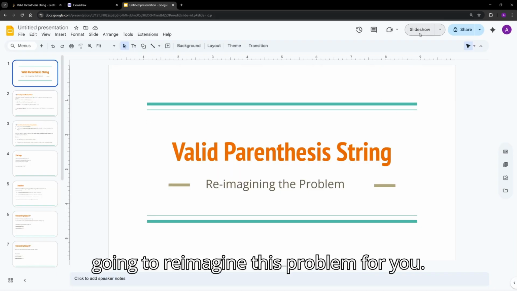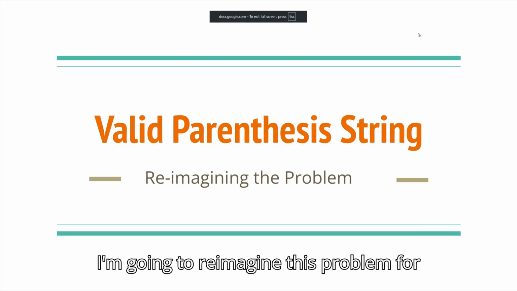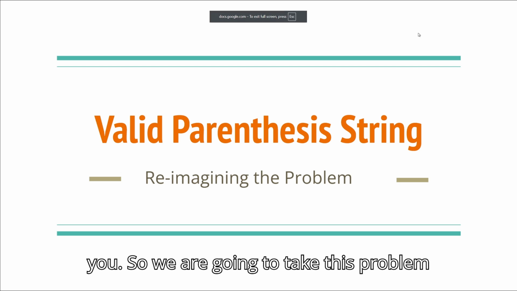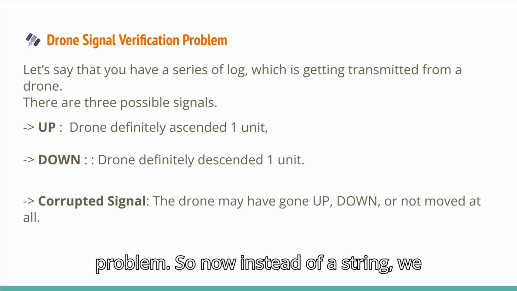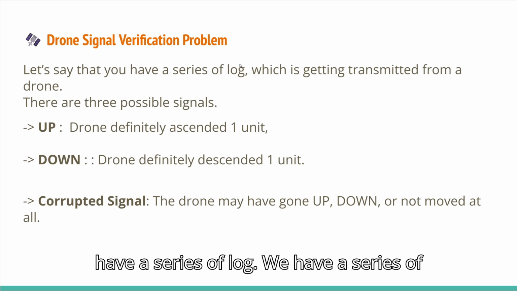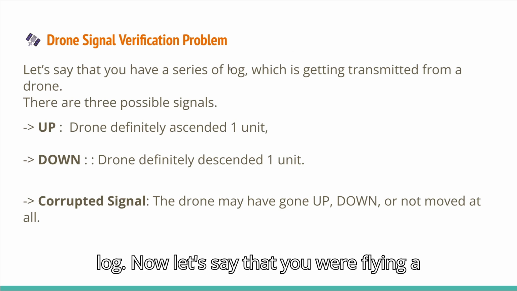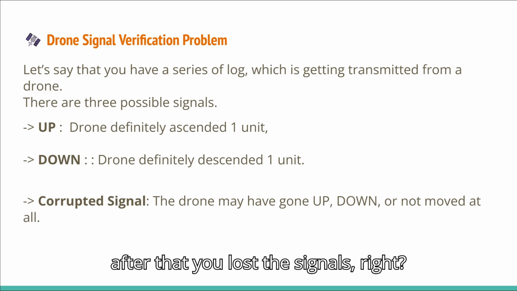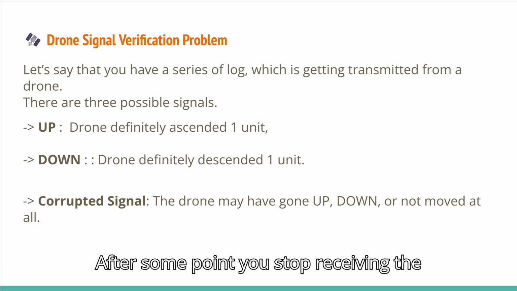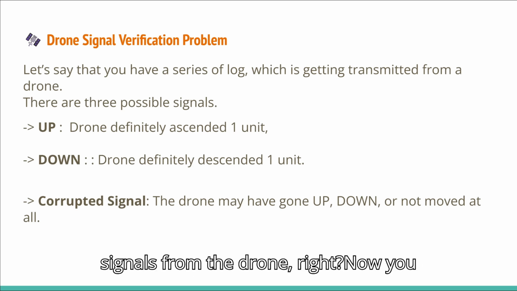So I'm going to reimagine this problem for you. We are going to take this problem and convert it into a drone problem. So now instead of a string, we have a series of logs. Let's say that you were flying a drone from an altitude of 0, right? And after that, you lost the signals. After some point, you stop receiving signals from the drone, right?